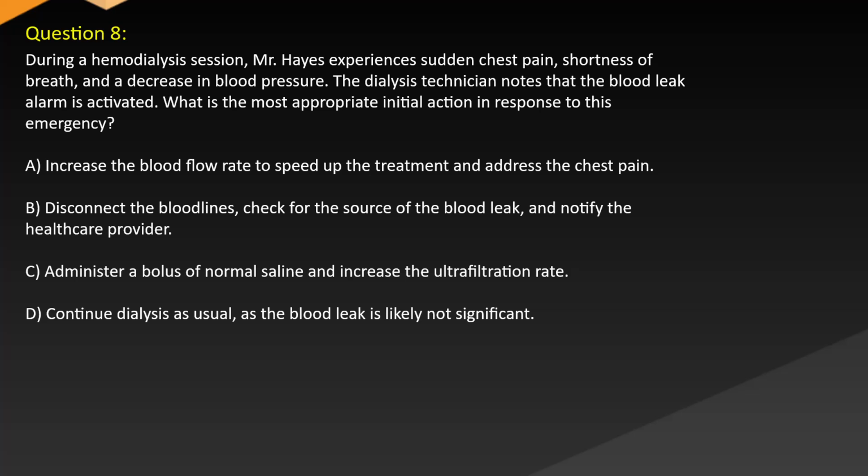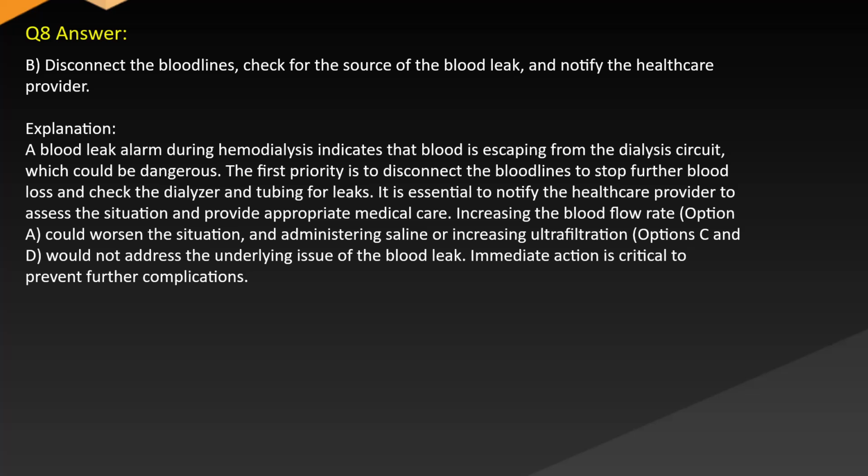The dialysis technician notes that the blood leak alarm is activated. What is the most appropriate initial action in response to this emergency? A. Increase the blood flow rate to speed up the treatment and address the chest pain. B. Disconnect the blood lines, check for the source of the blood leak, and notify the healthcare provider. C. Administer a bolus of normal saline and increase the ultrafiltration rate. D. Continue dialysis as usual as the blood leak is likely not significant. Answer. B. Disconnect the blood lines, check for the source of the blood leak, and notify the healthcare provider.